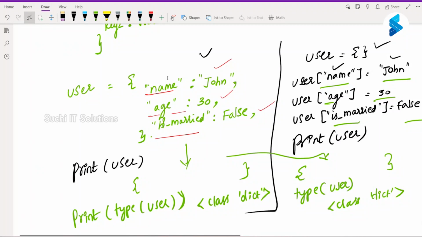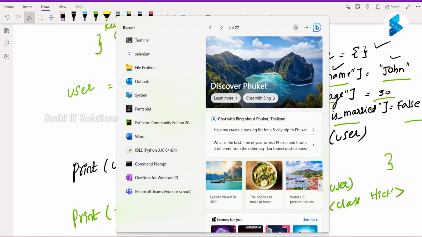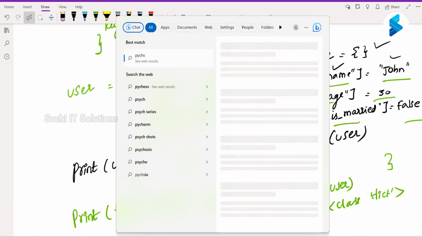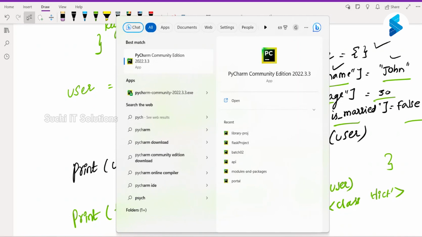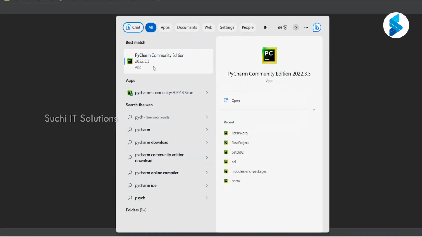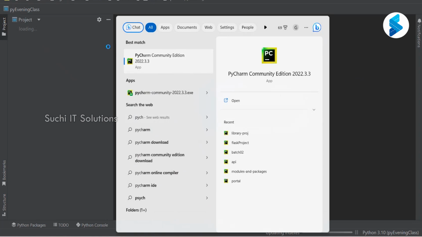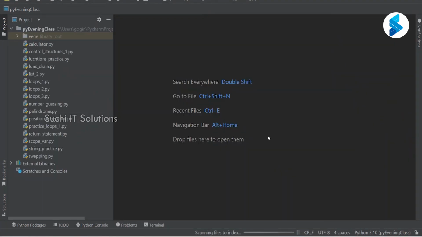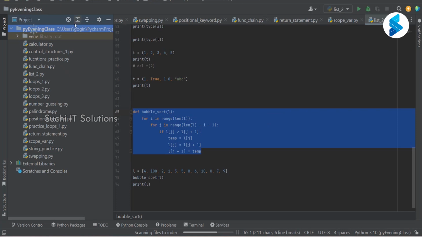All right, so let me create a new module.